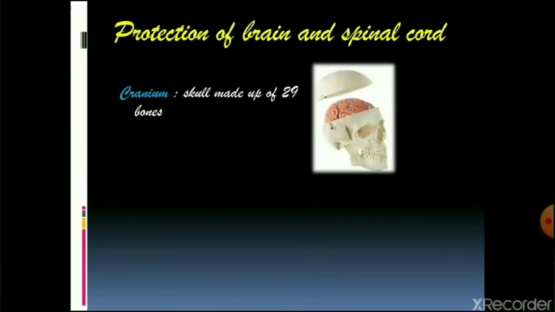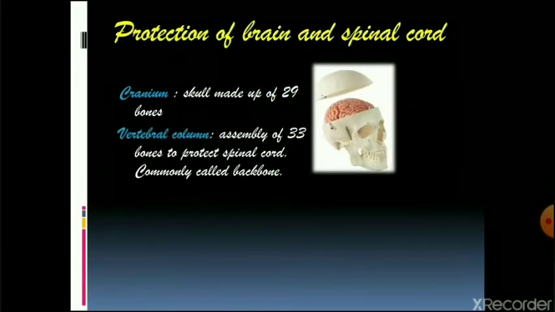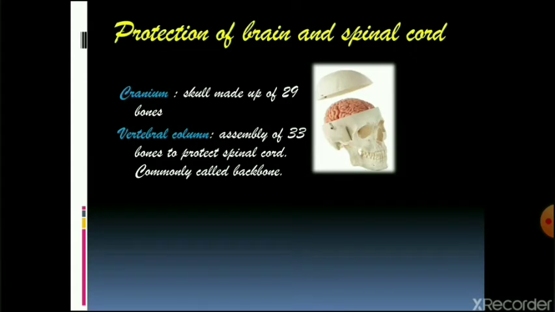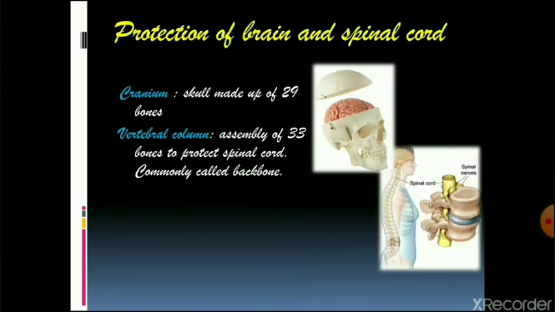The next comes the vertebral column. Vertebral column protects the spinal cord. It is an assembly of 33 bones kept one over the other. If you see this diagram, you will be able to see that this is the first vertebra and this is the next vertebra. The vertebrae are kept one over the other, and due to this they form a hollow structure into which your spinal cord is hanging. This way your backbone protects your spinal cord.